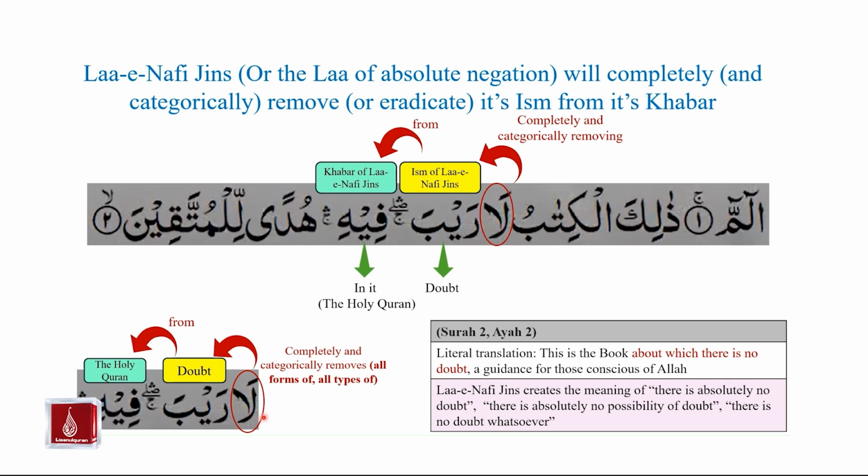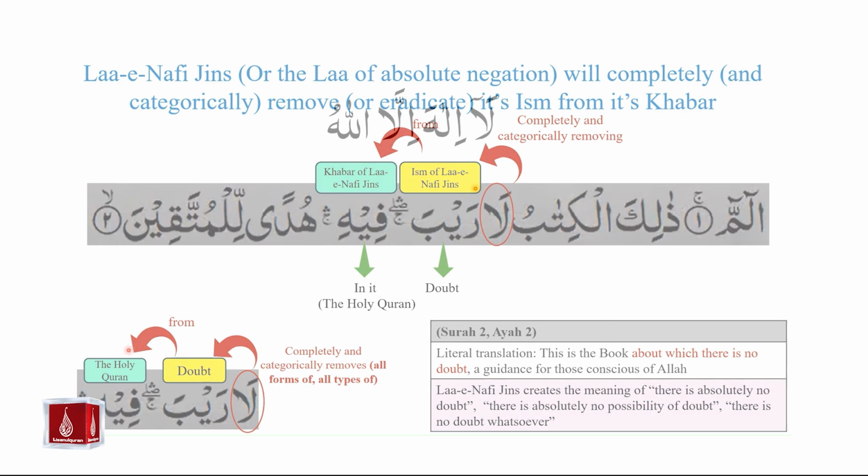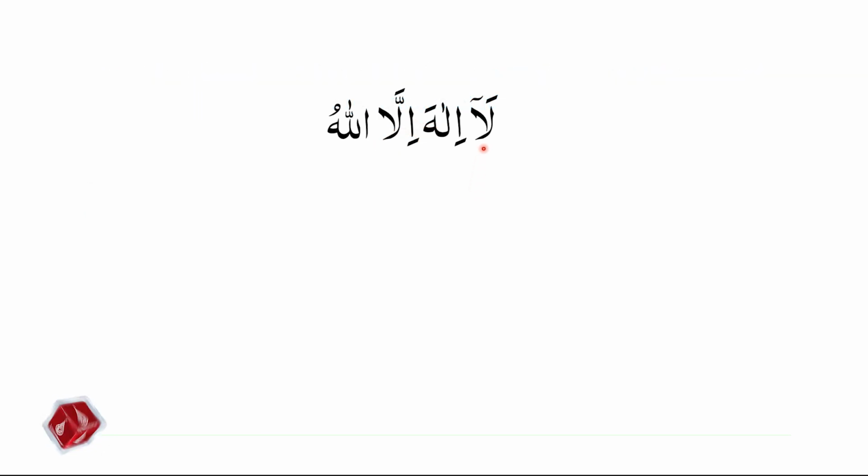So instead of saying there is no doubt in the Holy Quran, using Laa-e-Nafi jins, now we can categorically say there is absolutely no possibility of any doubt in the Holy Quran. Using Laa-e-Nafi jins, or the law of absolute negation, we are completely and categorically removing any possibility of any doubt from the Holy Quran. Our next example is La ilaha illallahu.